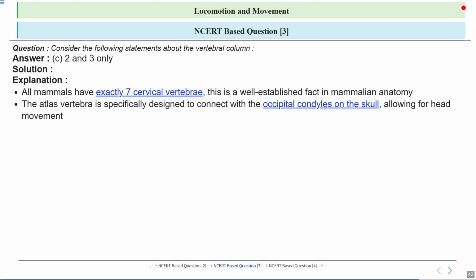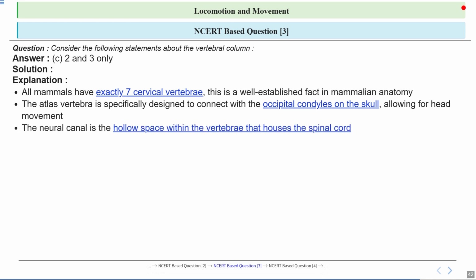Now let's look at statement 2. The first vertebra is called the atlas, and it's specially shaped to connect with the occipital condyles at the base of the skull. This joint lets us nod our heads up and down, just like a hinge on a door. So statement 2 is also correct.